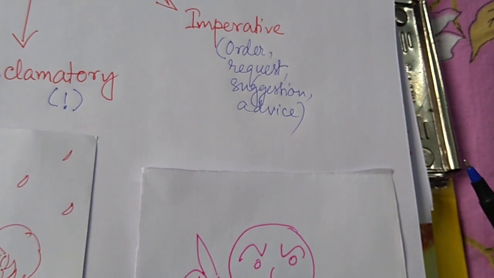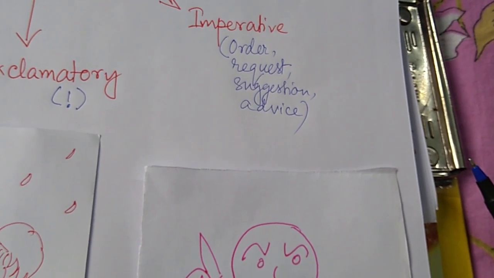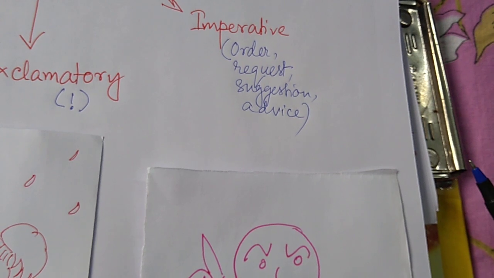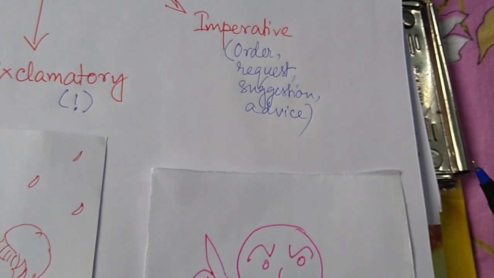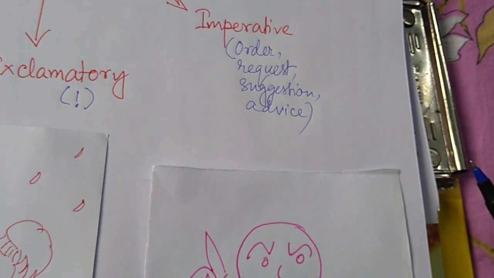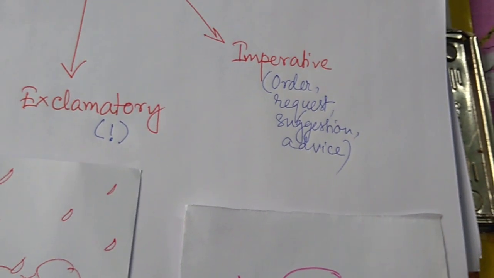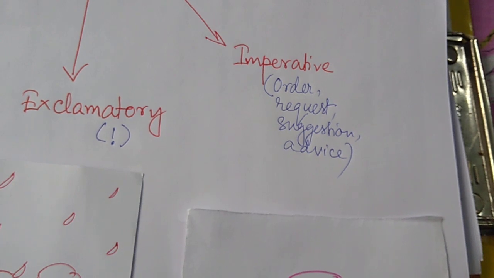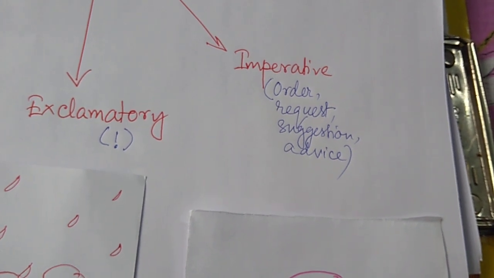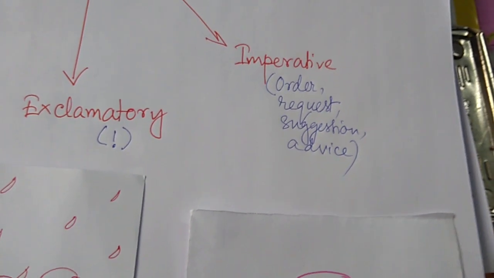And then advice. What is an advice? Advice is something you tell somebody which will do him or her good. You can say something like, "do not run in the sun," or "take your medicine on time." These are advices. All these sentences fall under imperative sentence.